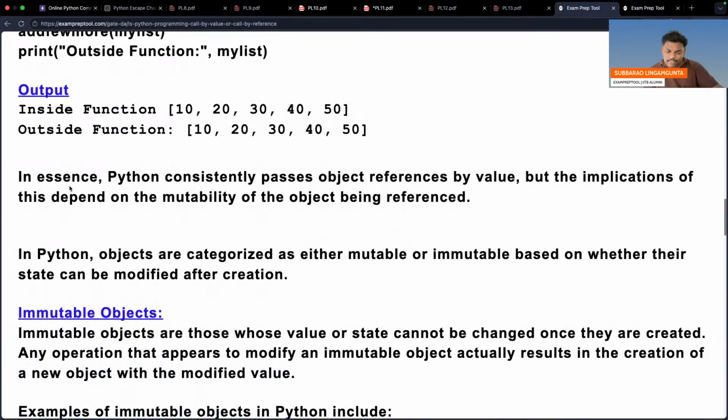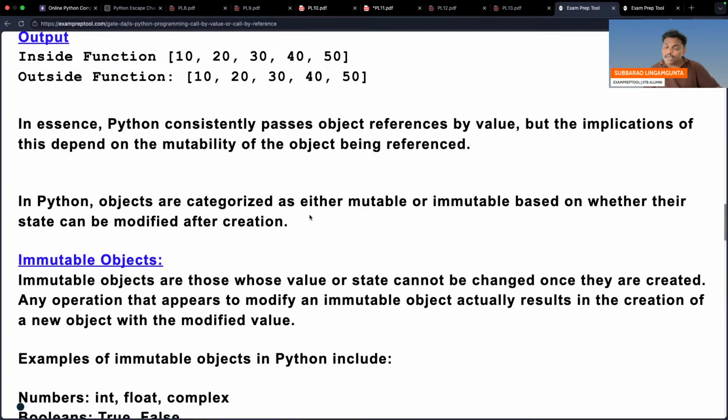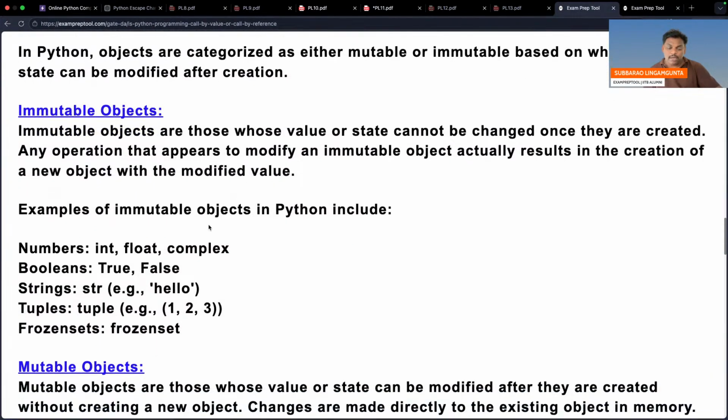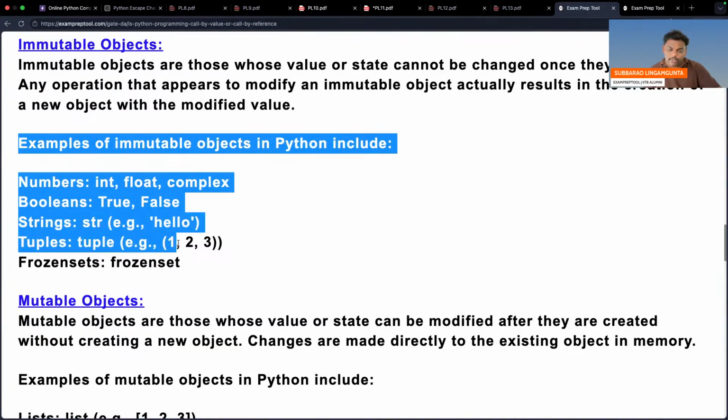See this one. In essence, Python consistently passes object references by value, but the implications depend on the mutability of the object being referenced. In Python, objects are categorized as either mutable or immutable based on whether their state can be modified or not. So these are immutable objects. Please be careful.